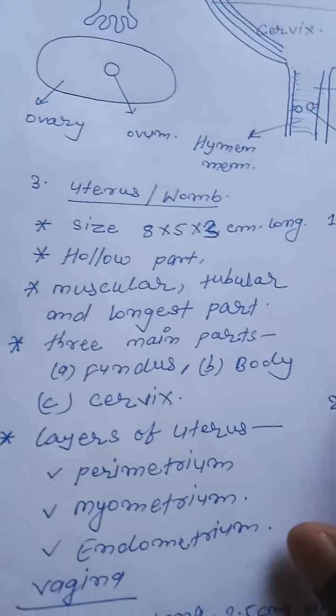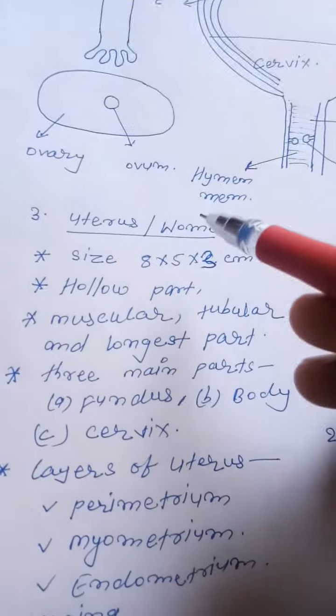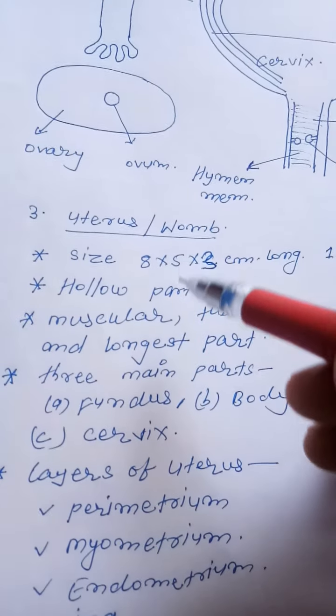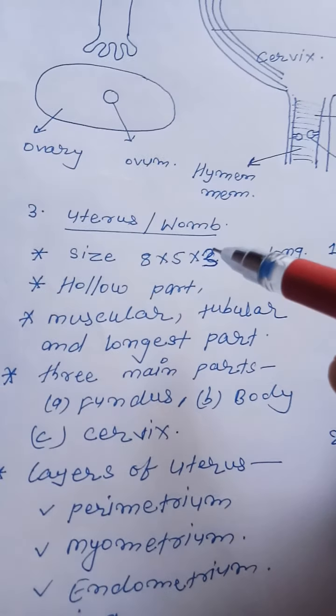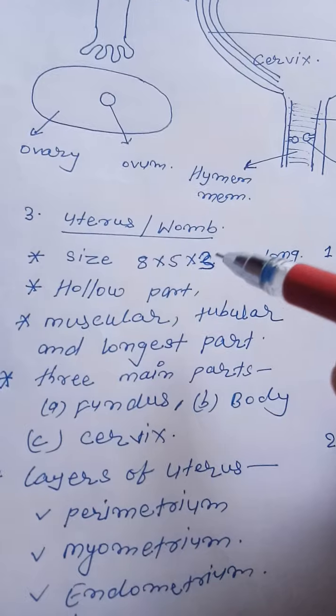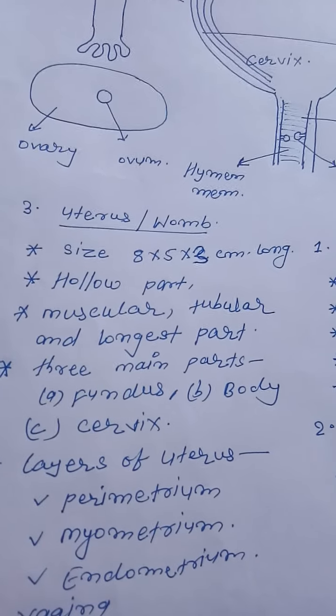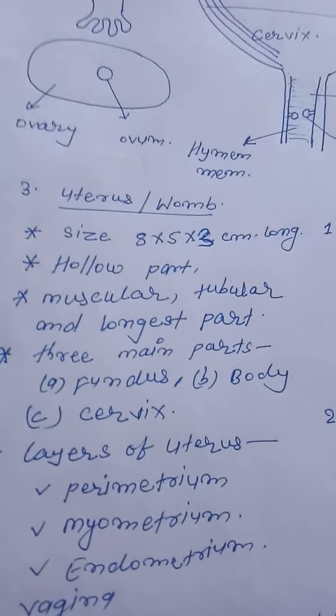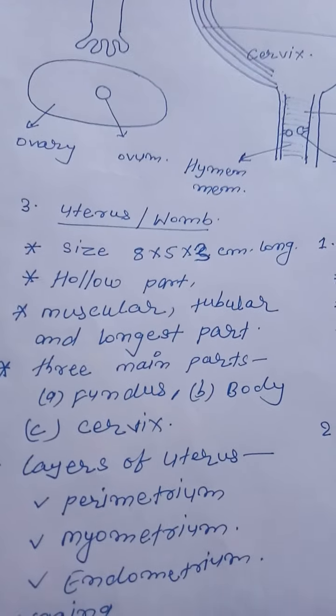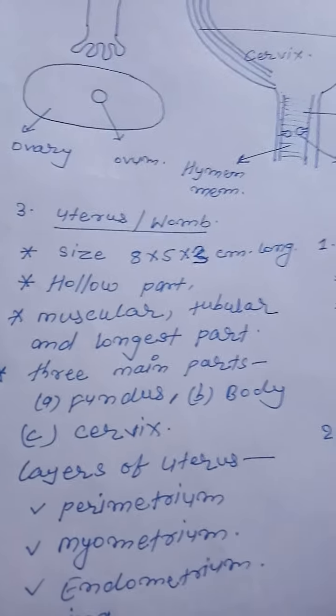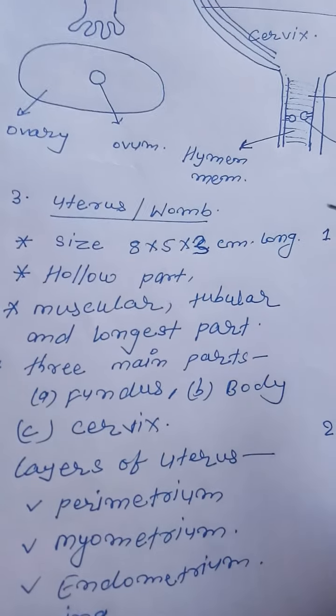Next I will discuss the uterus, also called the womb. It is the largest part of the female reproductive system, not of the whole body; the largest organ of the whole body is the skin.